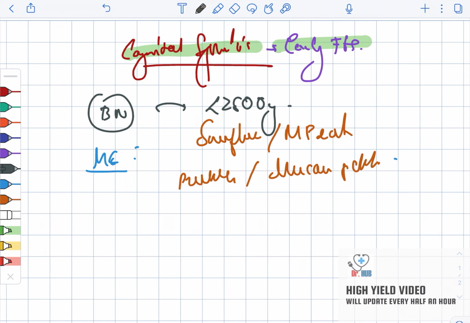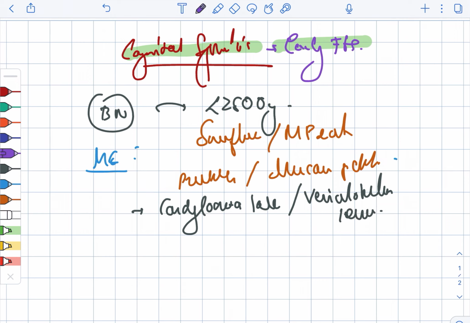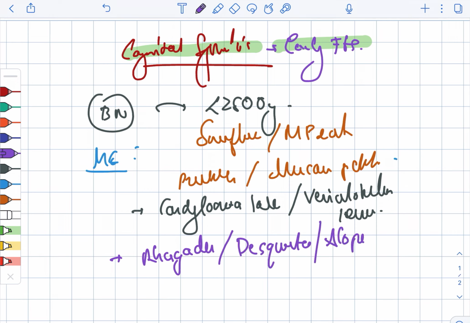There may be the condylomata lata as well as the vesiculobullous lesions. There can be presence of the rhagades and desquamation as well as presence of alopecia. These characteristics may be present.